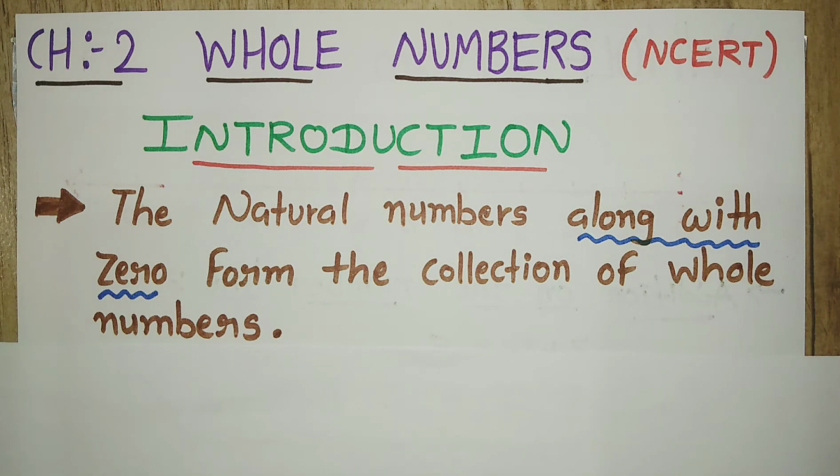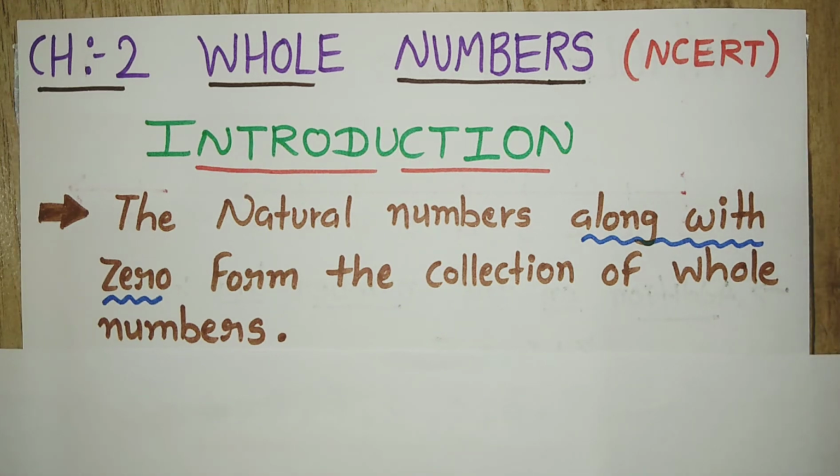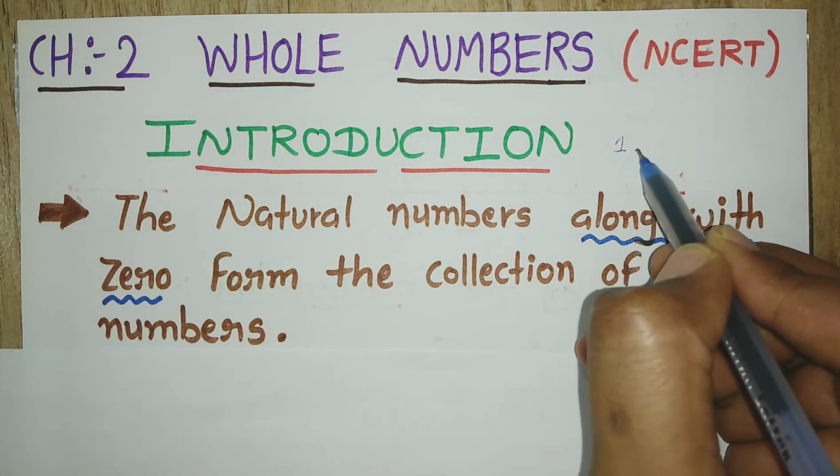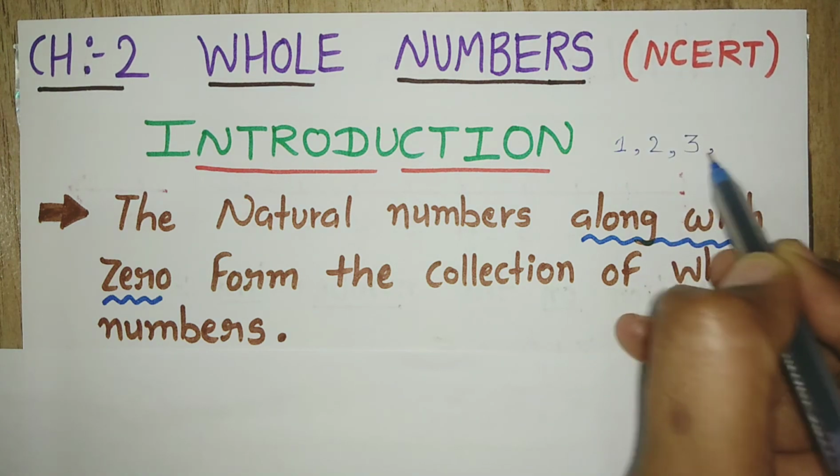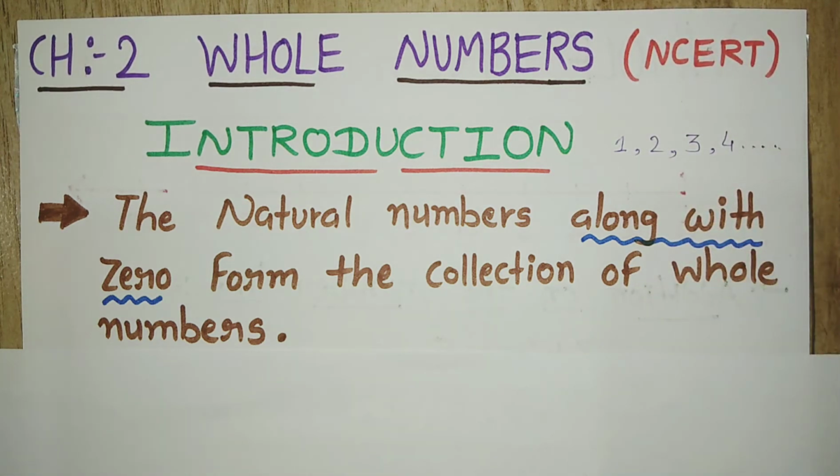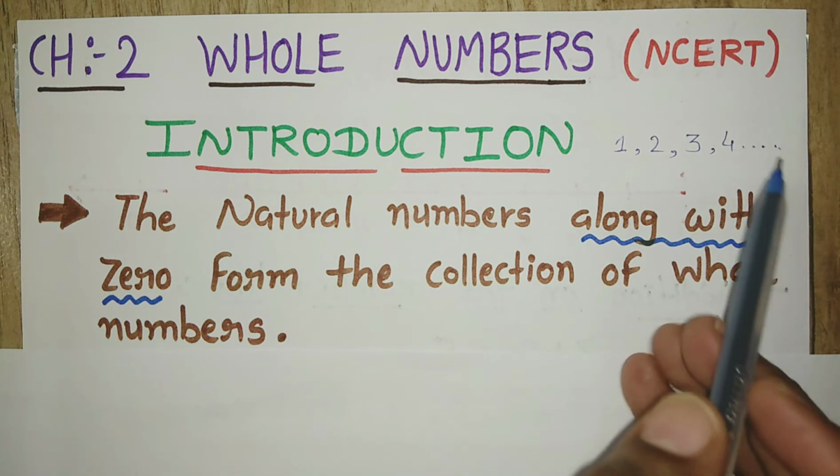Now again you have a question: what are the natural numbers? In short, the counting numbers. If I want to count something, like how many benches are there in the class, how many bedrooms are in a house, what will we do? We will not count from 0. We will start counting from 1, 2, 3, 4 and so on, because numbers are infinite. So I put dot dot dot here.